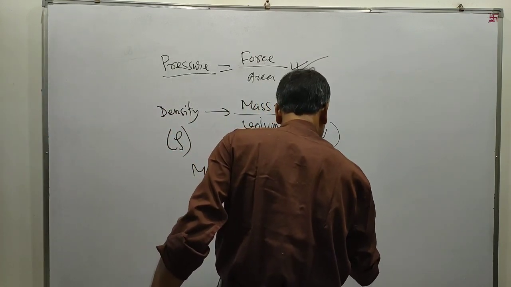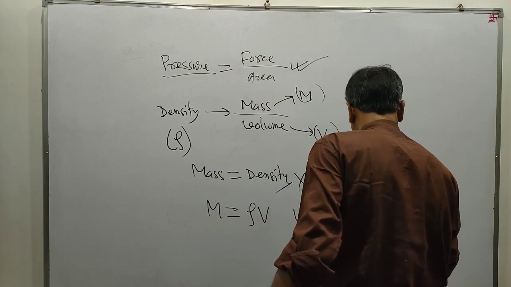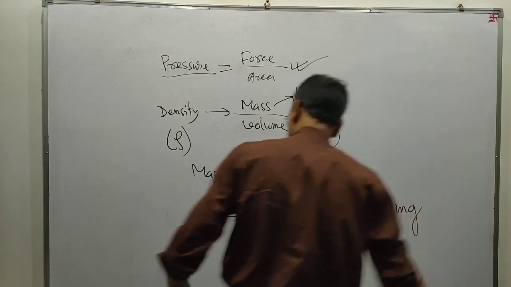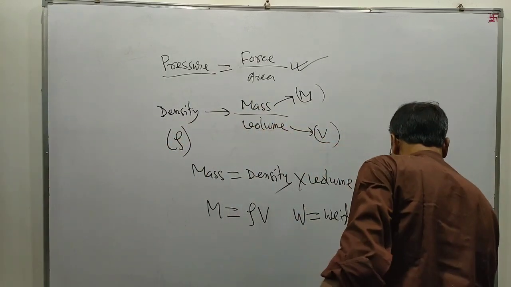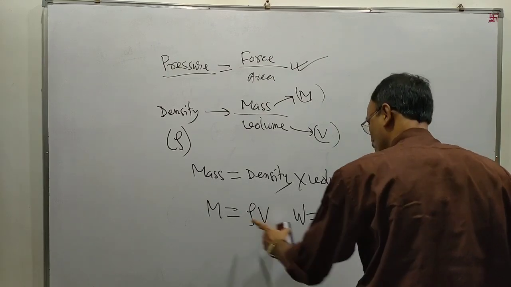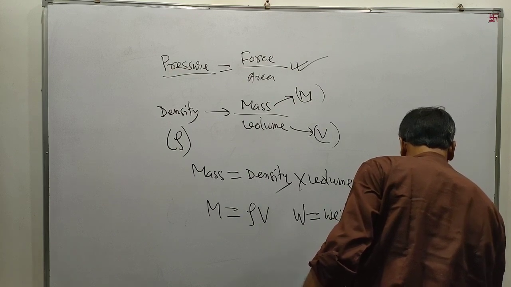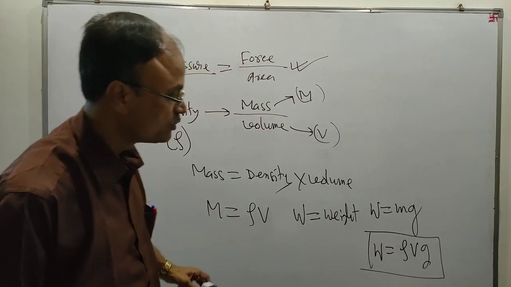Weight W of a body equals mg, mass into acceleration due to gravity. Since m equals rho into v, the weight of a body will be equal to rho into v into g.